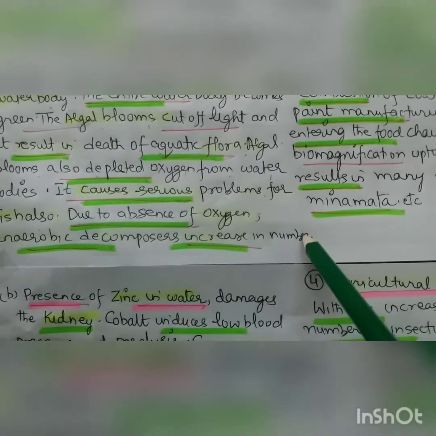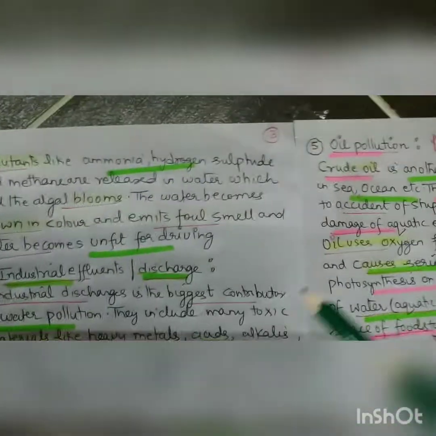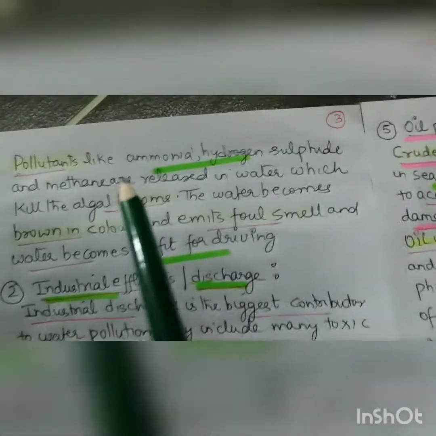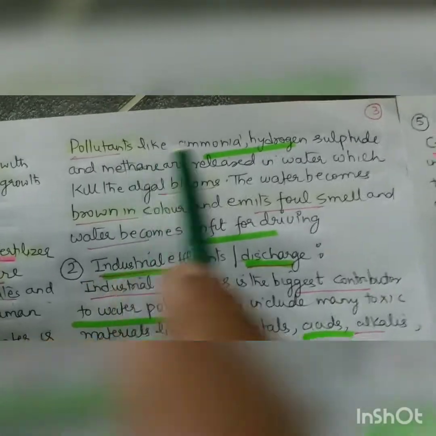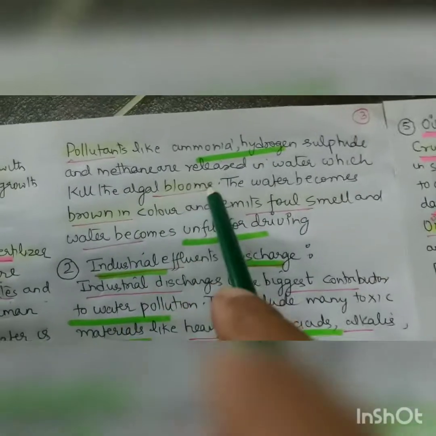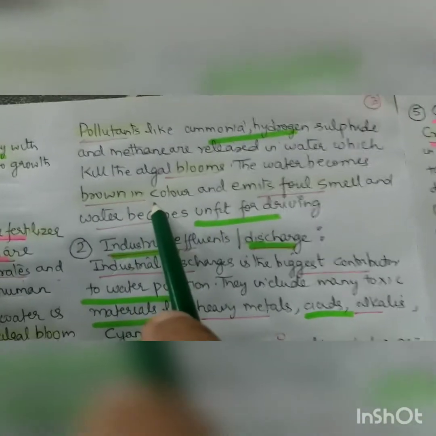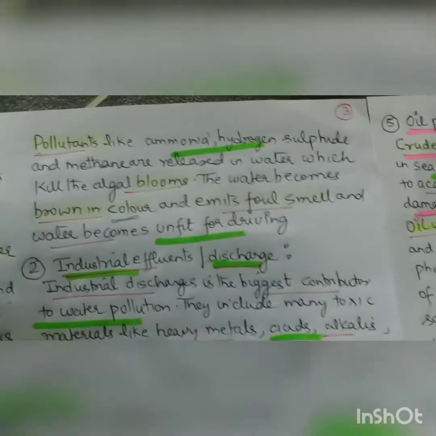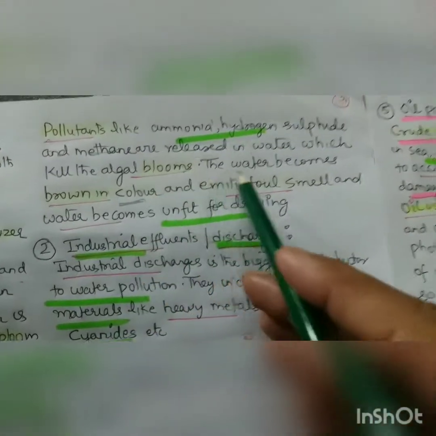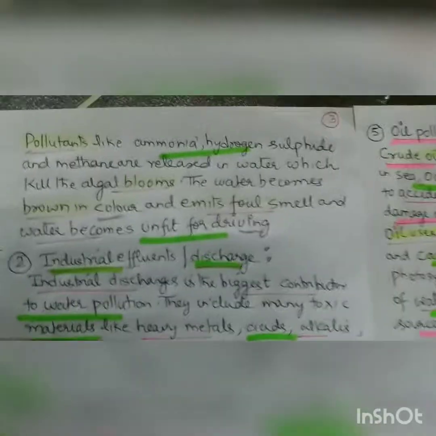Due to absence of oxygen, anaerobic decomposers increase in number, right? And then pollutants like ammonia, H2S, hydrogen sulfide, and methane, very important, are released in water, which kill the algal blooms. Then water becomes brown in color. You have seen some are green, some are brown, and it is brown because algal blooms are killed because of the release of ammonia and methane, and the water becomes brown in color and emits a foul smell and becomes unfit for drinking. Animals will die after drinking it, right?